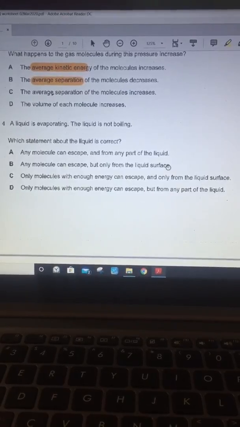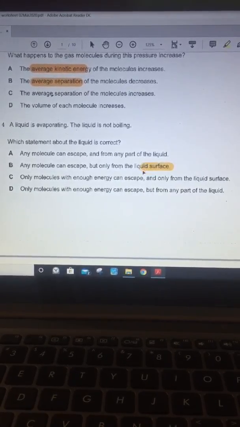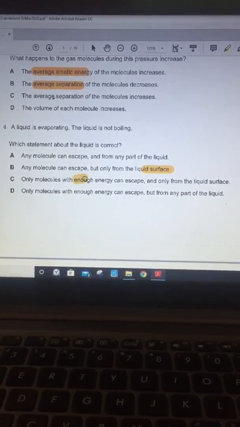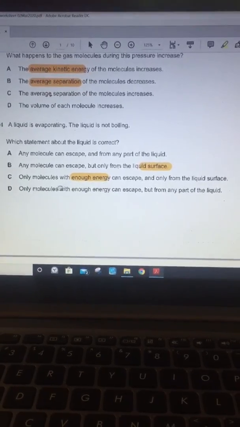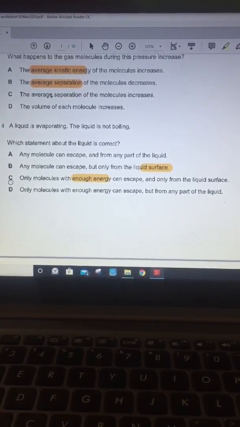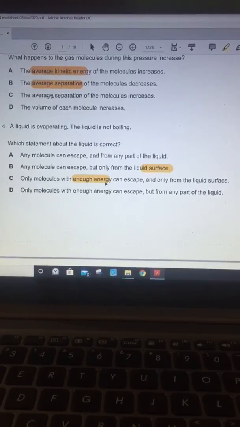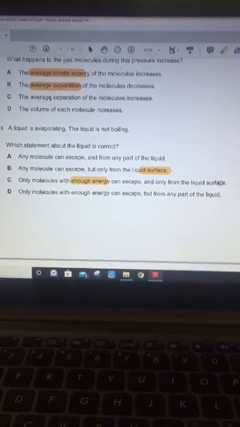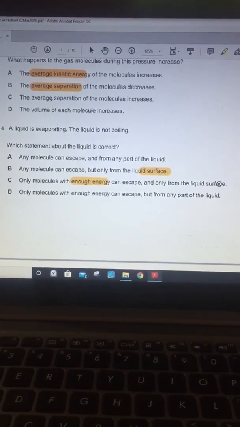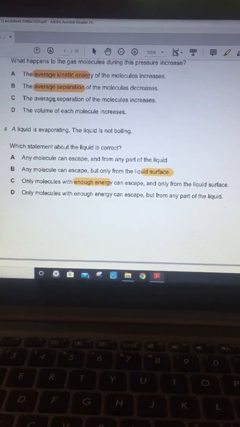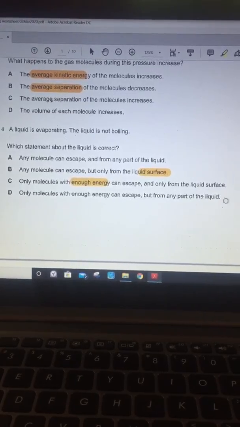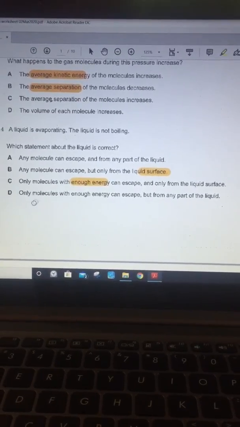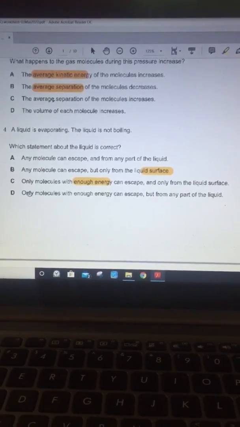There are two things: only the surface molecules, and they should have enough energy to escape, right? So if you look at answer C, only molecules with enough energy can escape, and only from the liquid surface. So that's true. Only molecules with enough energy can escape, but from any part of the liquid, again wrong. Only the surface. So the answer for the fourth question is C.